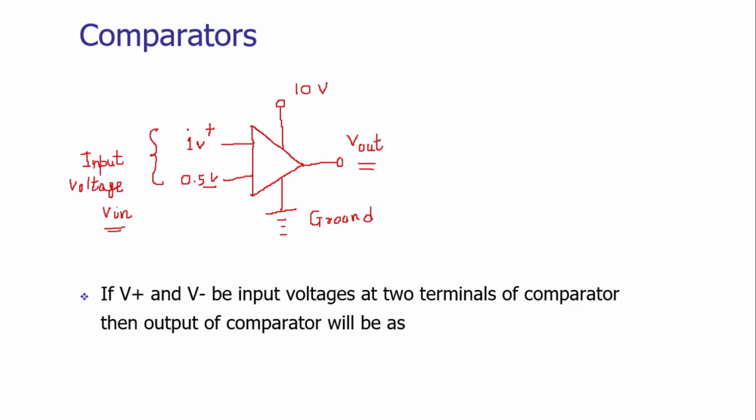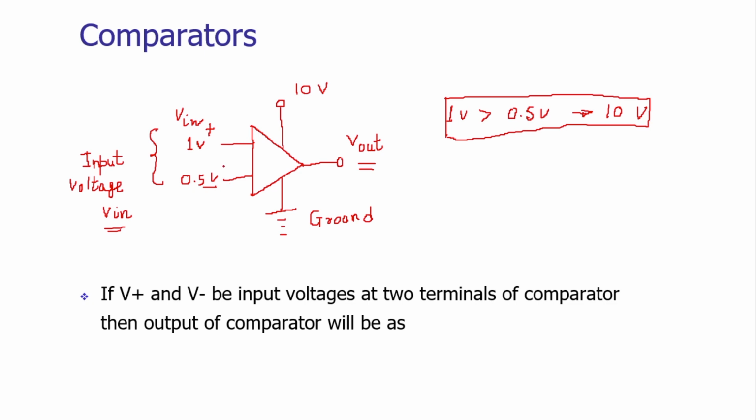If the input value at the non-inverting terminal is more than the input value at the inverting terminal, then the output will be 10 volts. The output is nothing but the supply voltage that we applied. So in this case, the voltage at the non-inverting terminal is more than the inverting terminal, leading to the output of 10 volts.